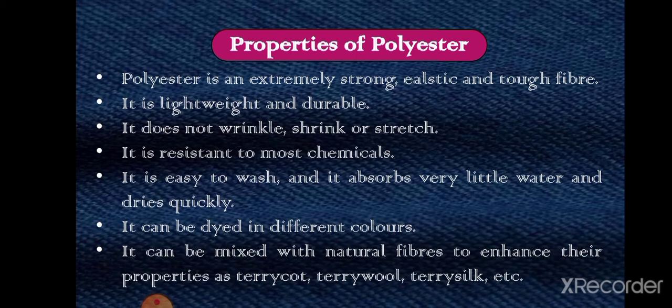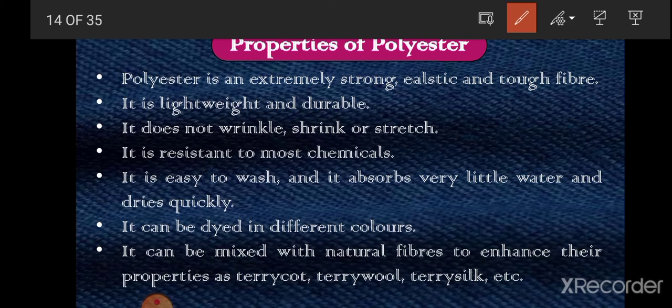It can be mixed with natural fibers to enhance their properties, as terracotta. When we talk about terracotta, this terracotta is a mixture, a blend of terylene and cotton. Terry wool is the blend of terylene and wool, and terry silk is the blend of terylene and silk.